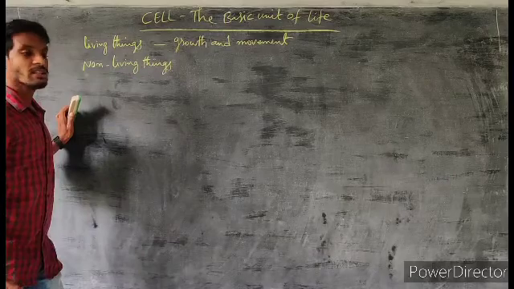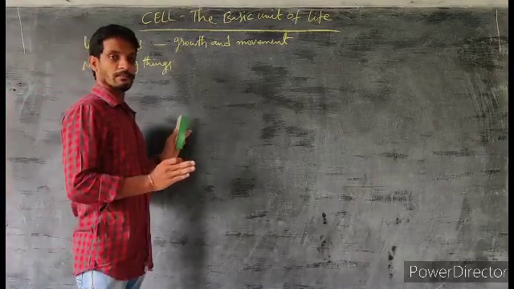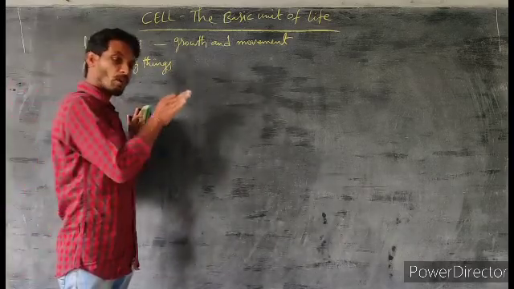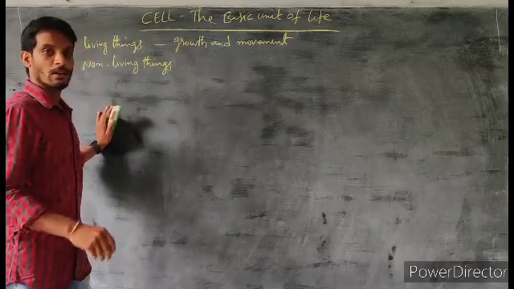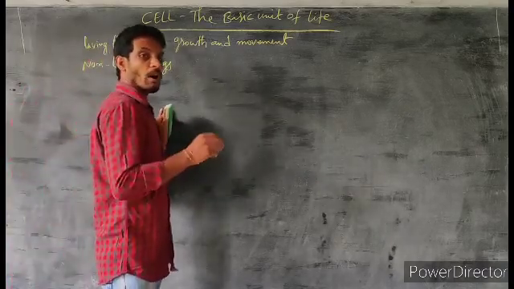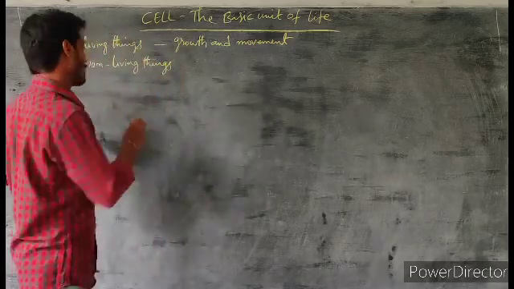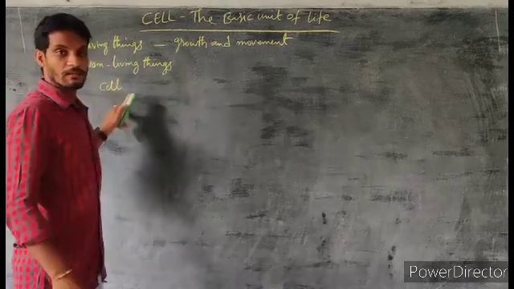But all the living things are not the same in size. Living things are either small microorganisms or big elephants. Whatever the organism may be, all organisms are made up of a single cell. All organisms are made up of a single cell.